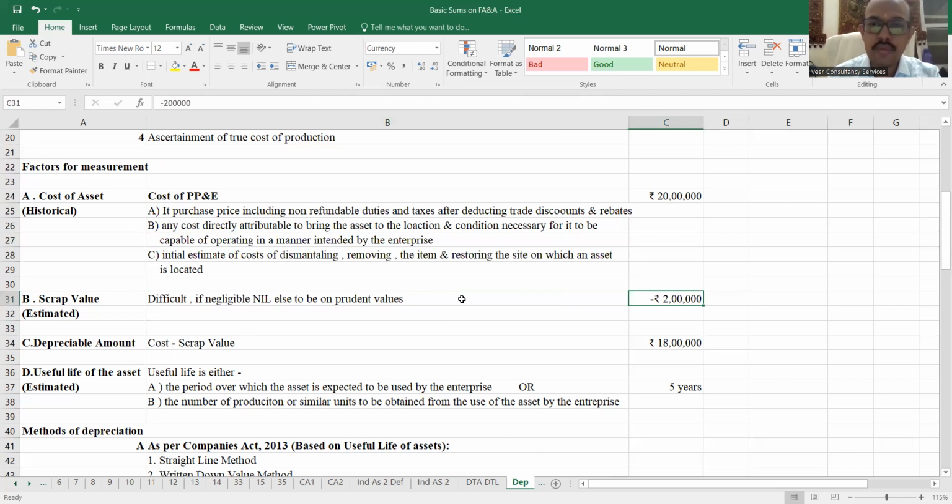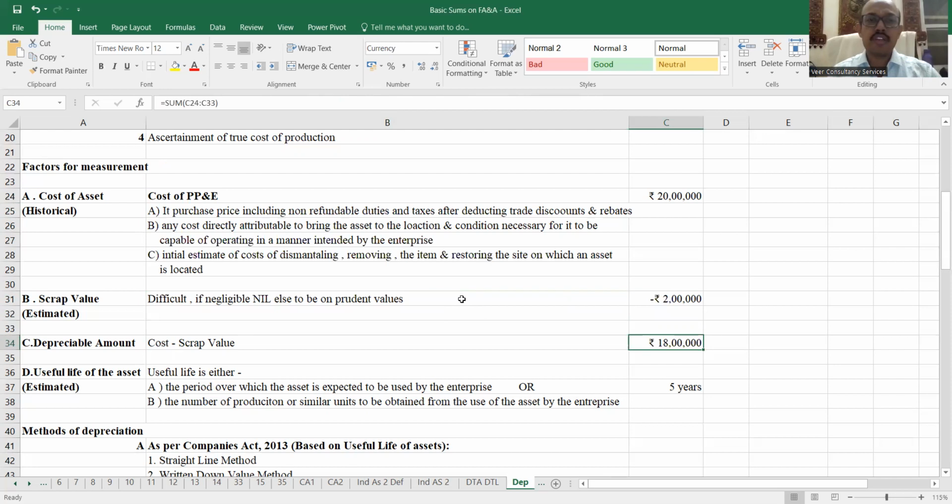ये minus, don't see minus. It's just because I am saying that it's my scrap value. तो मैंने minus दिया. Actually ये positive 2 लाख रुपया ही है. मतलब पैसा आएगा ही when you are going to sell the asset in scrap. So what is my depreciable amount? It is 20 lakhs minus 2 lakhs is 18 lakhs.